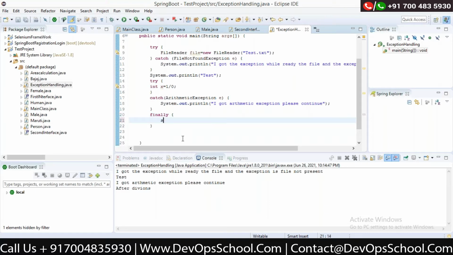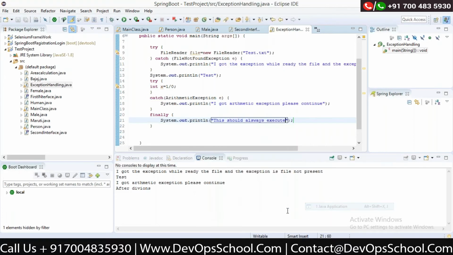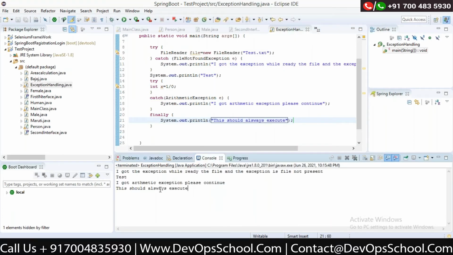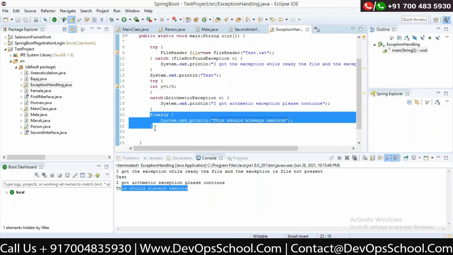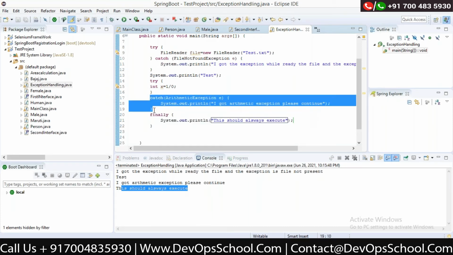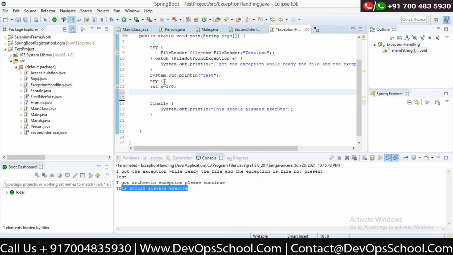Okay, this is out. This should always execute. Okay, so when I run this now, this finally block executes whenever I get the exception. I don't care, I always want to execute this part of the code. If I remove this, for example,